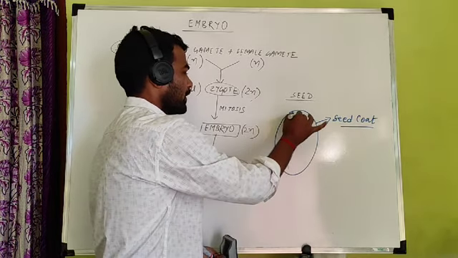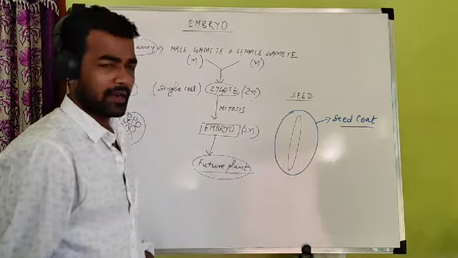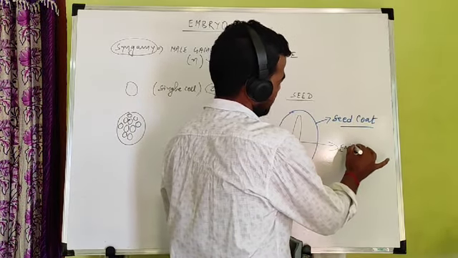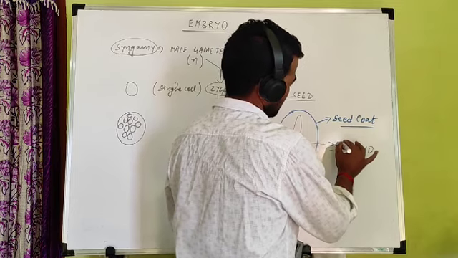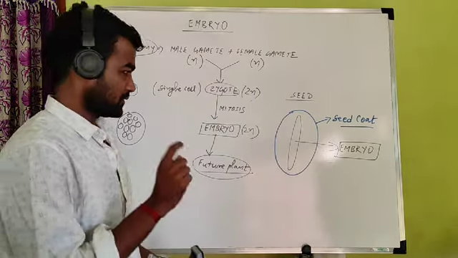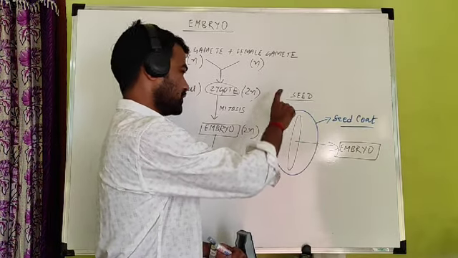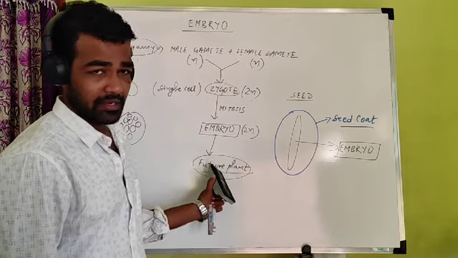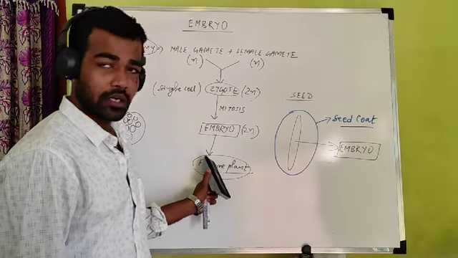This is the embryo. So embryo is a miniature plant enclosed inside the seed, and it gives rise to a future plant.